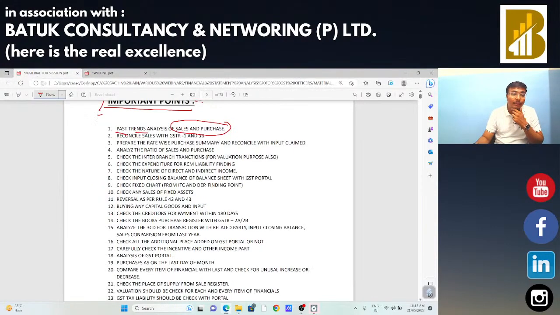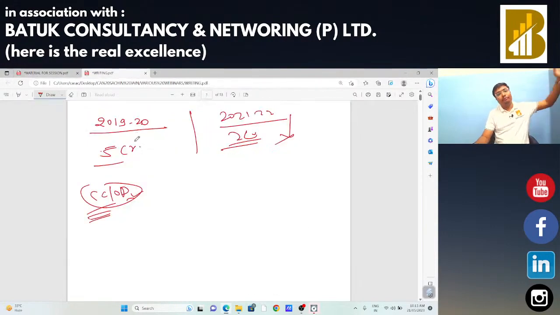Okay, now suppose financial 1920 sales was around 5 cr rupees, and financial year 21-22 sales goes up to 15, 20, 25 cr rupees. Okay, in that case we need to check this situation also, why there is a huge increment in the sales of that particular entity. Suppose if there is reduction in the purchase of that particular entity, in that case we need to check कहीं वो entity fake invoicing में तो deal नहीं कर रहा है.